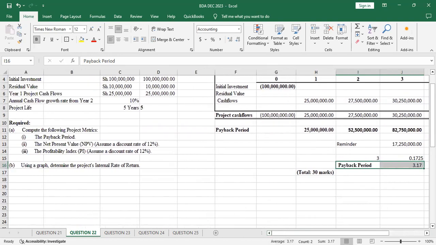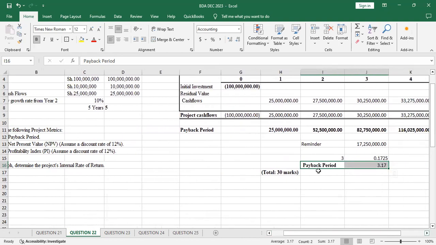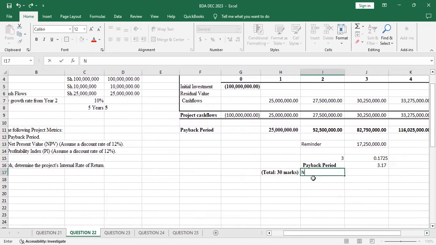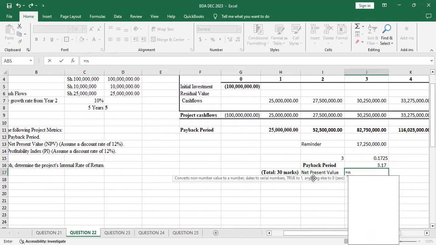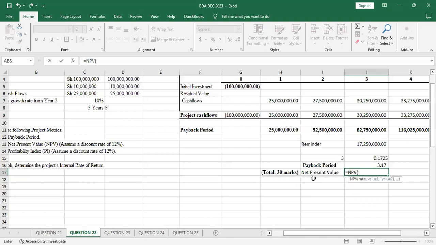Then the next thing was the net present value, assuming a discount rate of 12%. So here, net present value. We just use the NPV. So NPV, then we press tab. You'll be asked the rate, which is 12%, comma, then values.